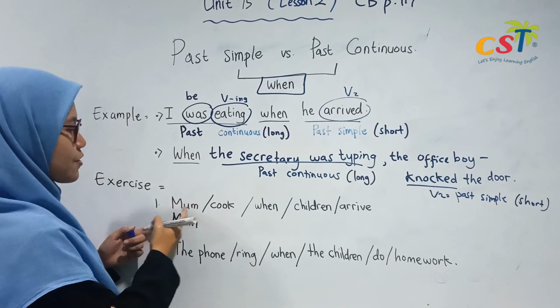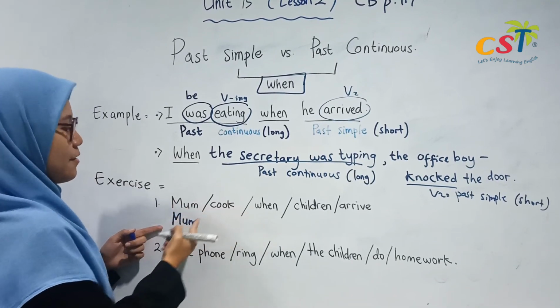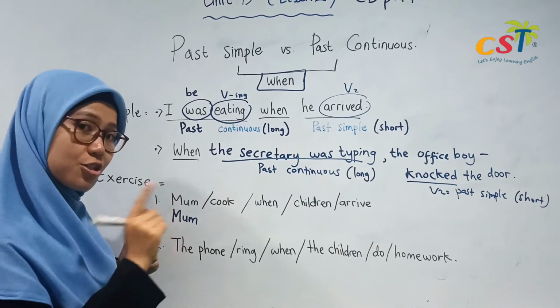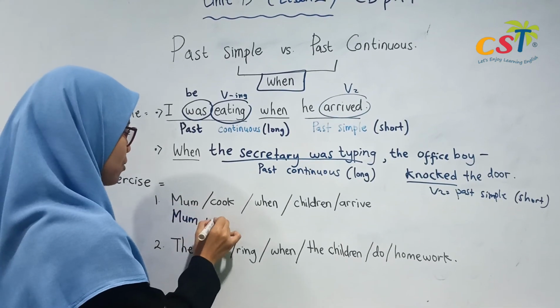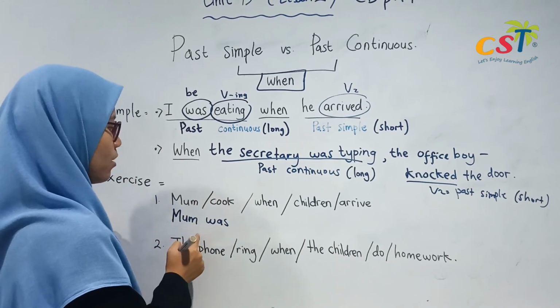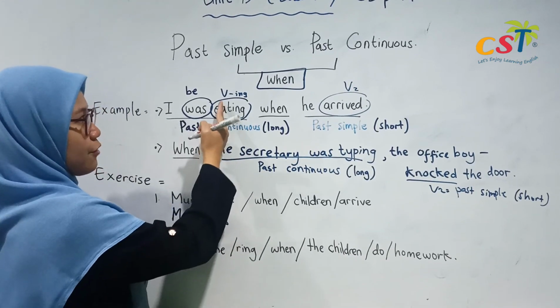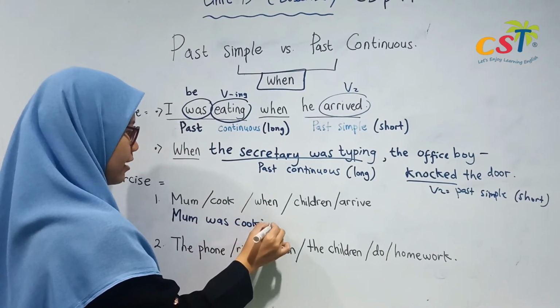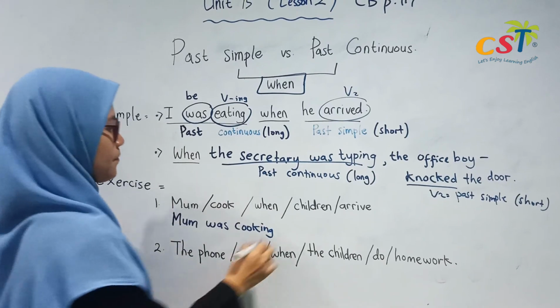Remember, you have to use past continuous for this. Mom was. Mom is she. So, you have to use was. Okay, good job. Mom was followed by verb ing. Okay, mom was cooking. Good job.